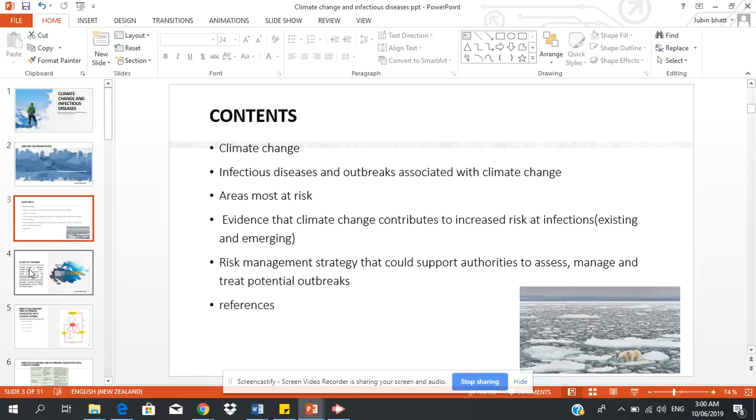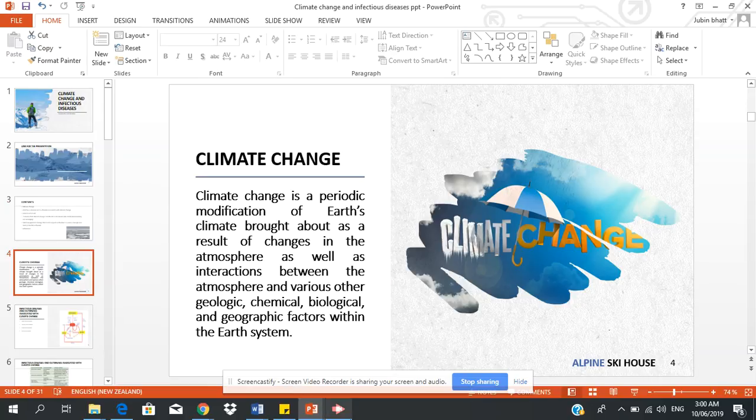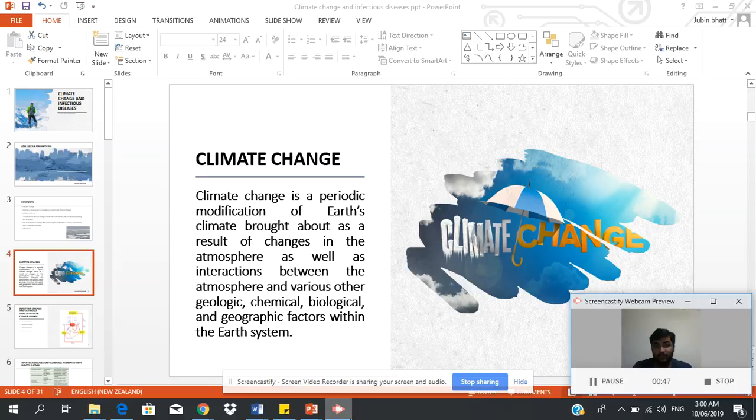Now, we will see basically what is climate change. Climate change is a periodic modification of Earth's climate that is brought about because of the atmosphere as well as some interaction between the atmosphere and various factors like geological, chemical, biological, and geographic factors. Climate change may last up to a few decades as well as millions of years. Basically, climate change is a change of environment.